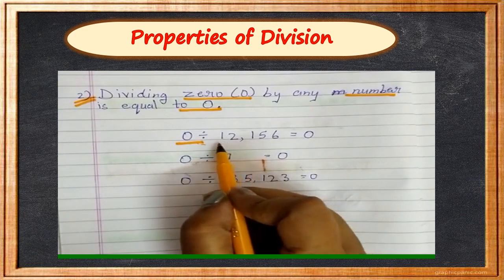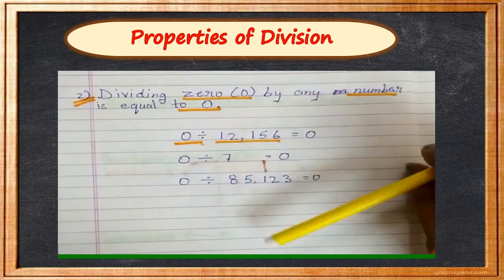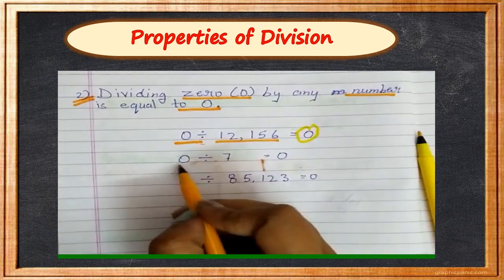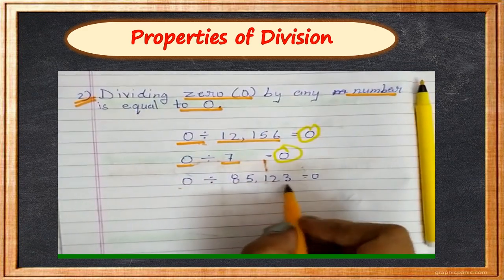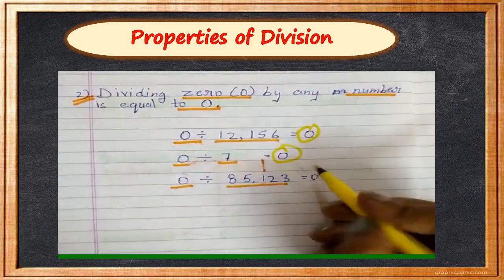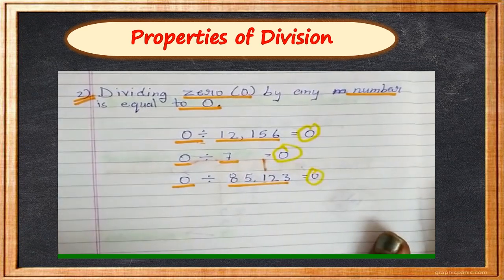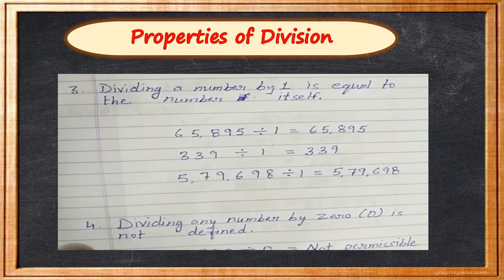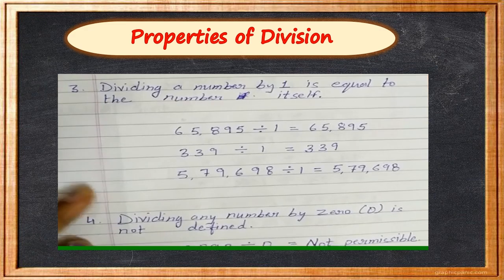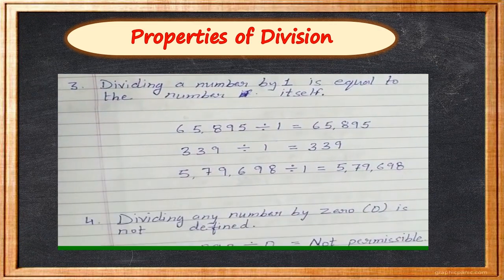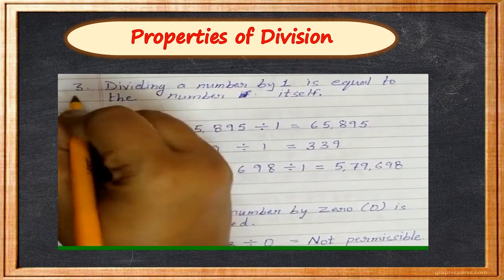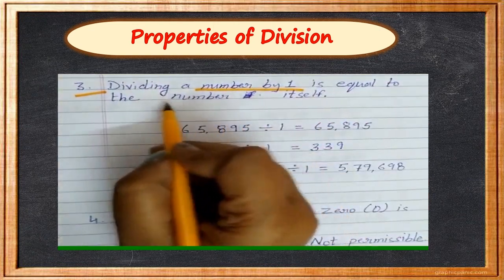Like 0 divided by 12,156, what will we be getting? 0. 0 divided by 7, what will we be getting? 0. 0 divided by 85,123, what will we be getting? 0. Is it clear, children? Now let's see, children, what is our third property. That is dividing any number by 1 is equal to the number itself.